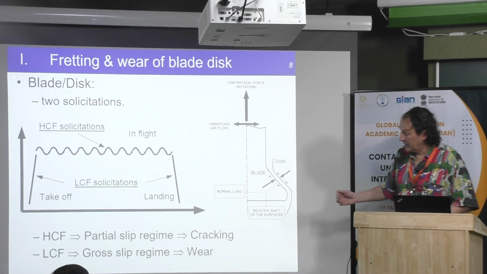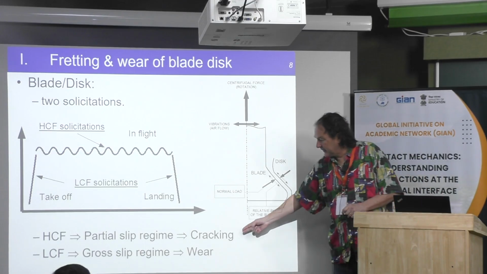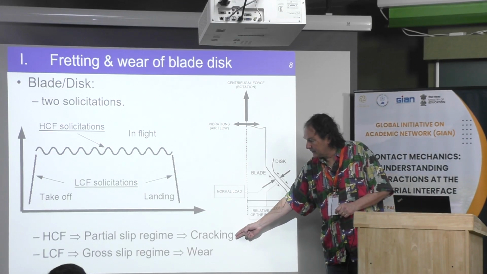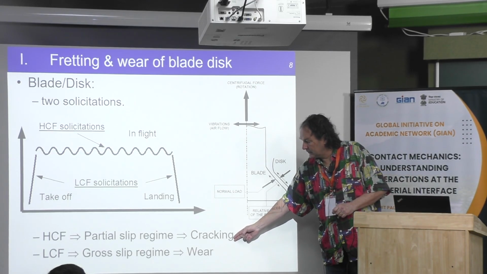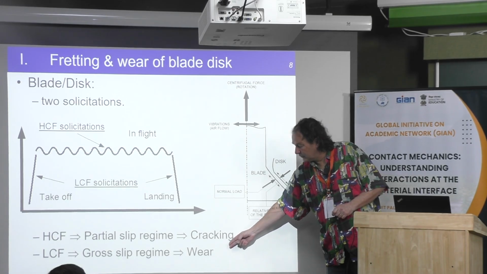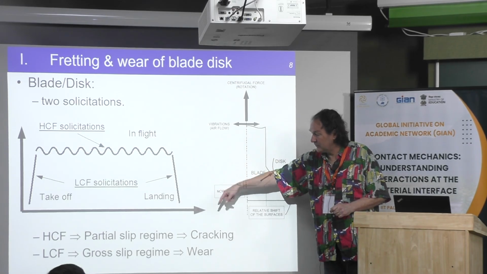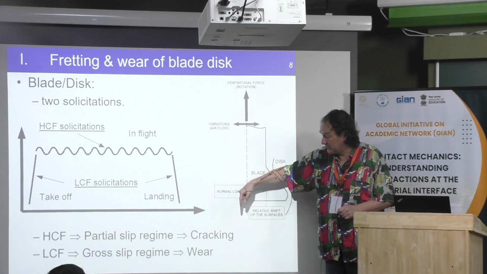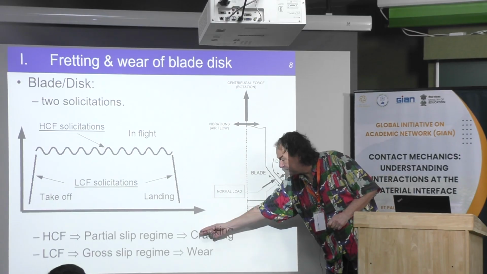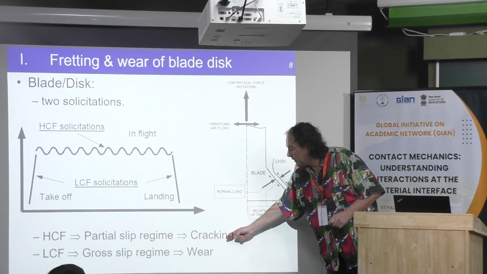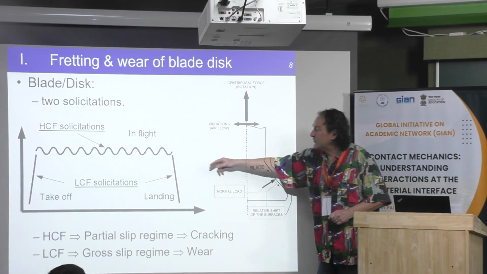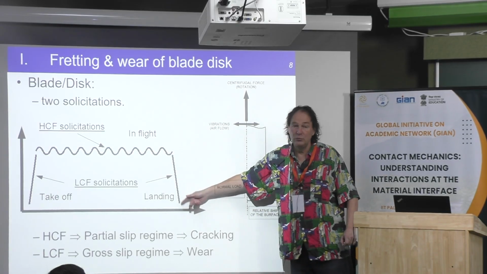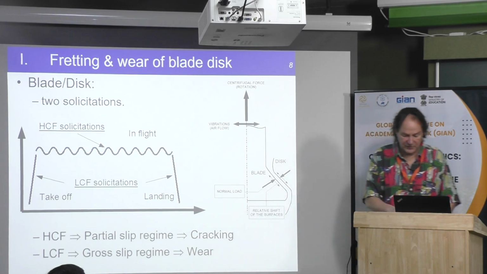As it is explained, at low frequency, in fact, during landing and takeoff, only one cycle. We have gross slip, then we have wear, and if some small cracks appear during high frequency cycles here, you may remove them. This is the principle.